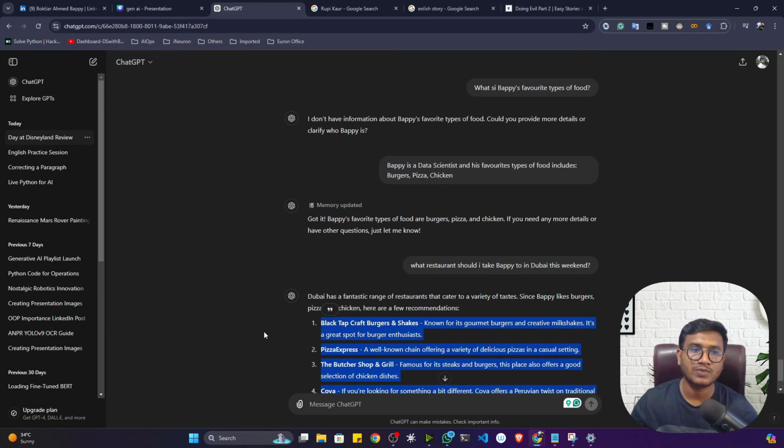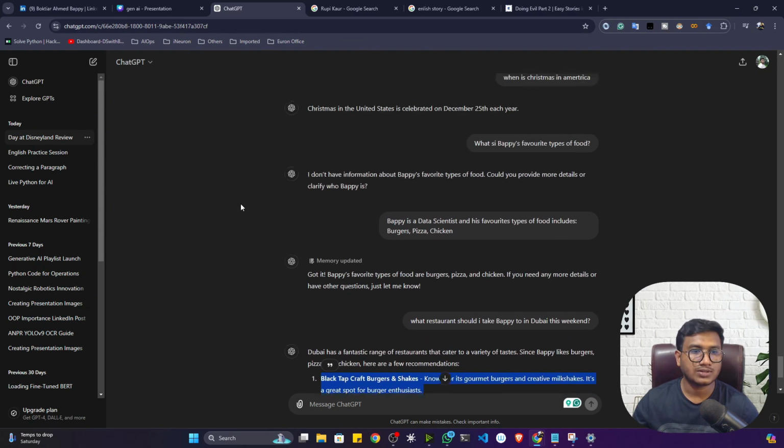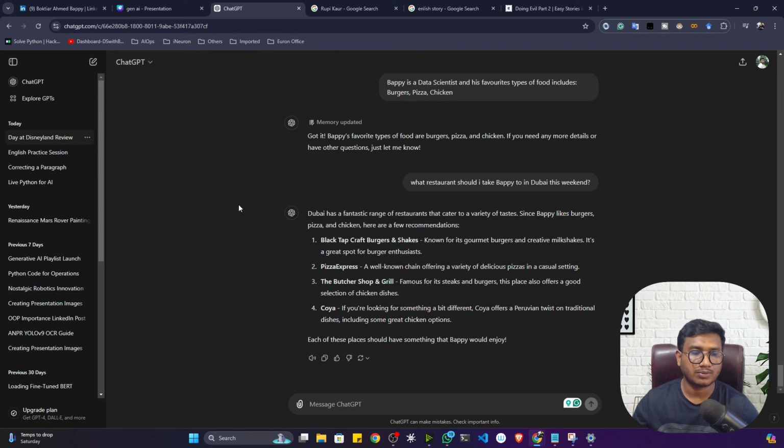Now see, this is actually called few shot prompting. That means you are also giving some examples, some information about the question you are asking. This is called few shot prompting. So these are the things, guys, you have to master. This prompt engineering will come automatically whenever you write these kinds of prompts. Unless you write and experiment, you won't be able to understand which prompt will give you what kind of output. So try to practice a lot.